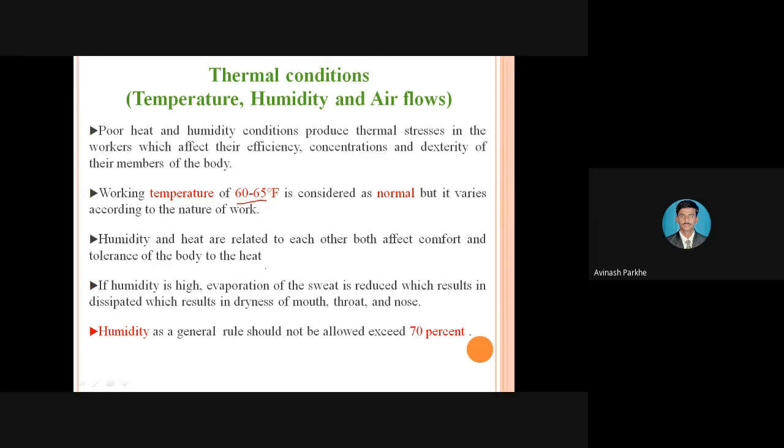So what is the requirement? As per the requirement of the human body, we have to maintain the temperature. Take the example of the inspection department, where we go for measurement of the job. Some of the equipment there requires air conditioning, because highly sensitive instruments cannot be kept in an open environment.